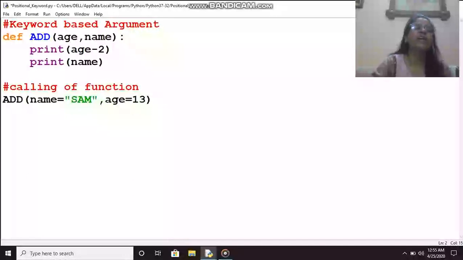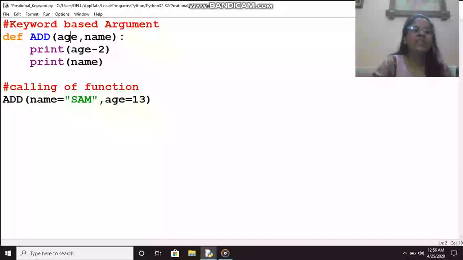So name will receive Sam and age 13 will be received by the age variable. Based on the variable's name, the data will be received. The keyword will be searched, so name will be searched by name and age will be searched by age.